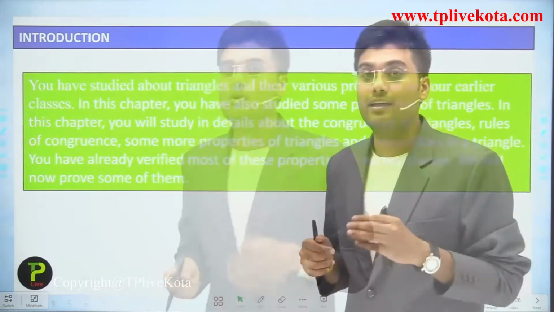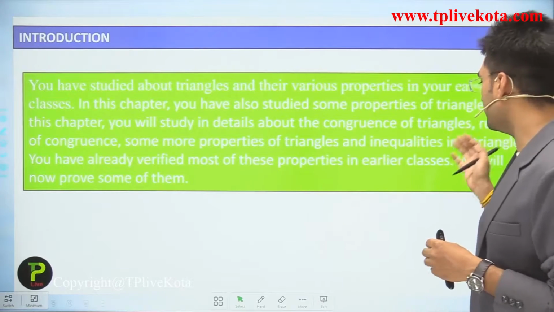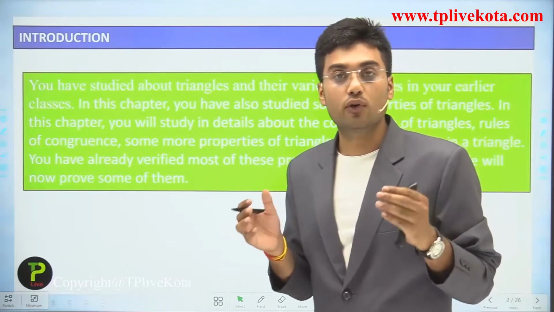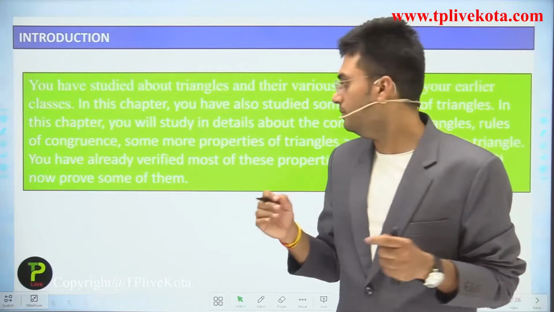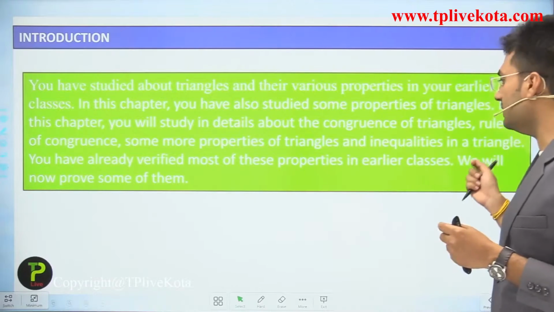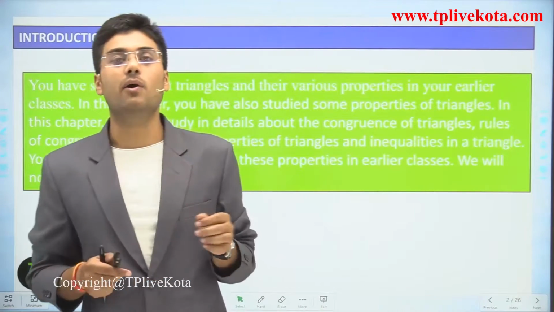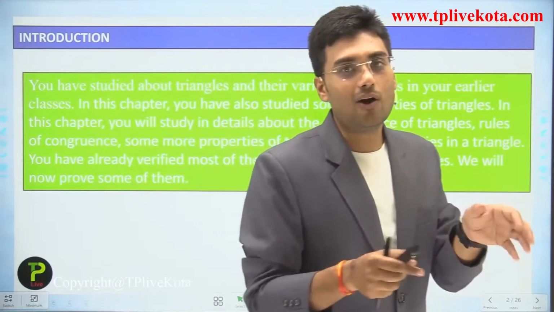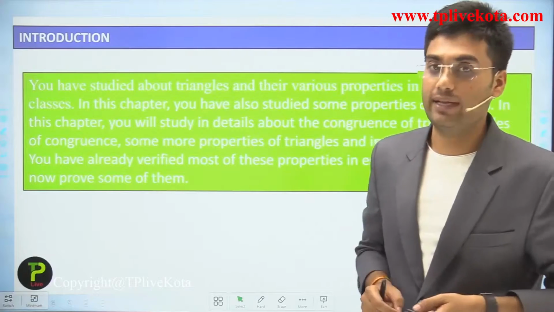Now in this chapter you will study in detail the congruency of triangles, some rules of congruency, or we can say some criteria of congruency, then some more properties of triangles and inequalities of triangles. In the previous class you studied the equality of triangles; now we will discuss inequality of triangles.